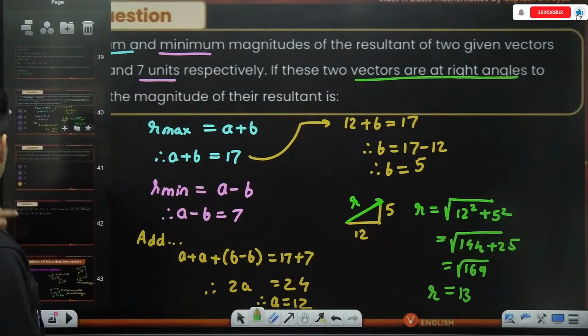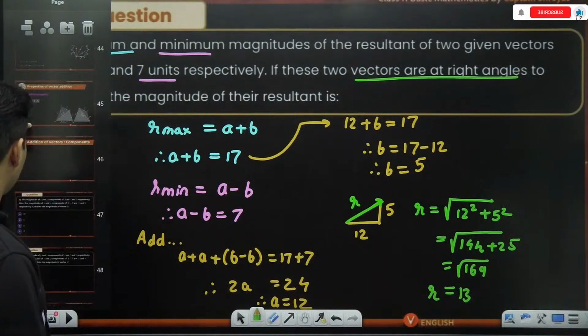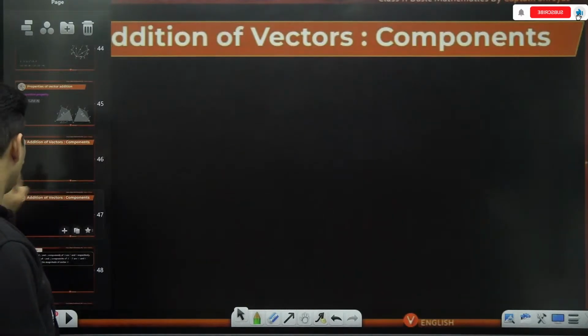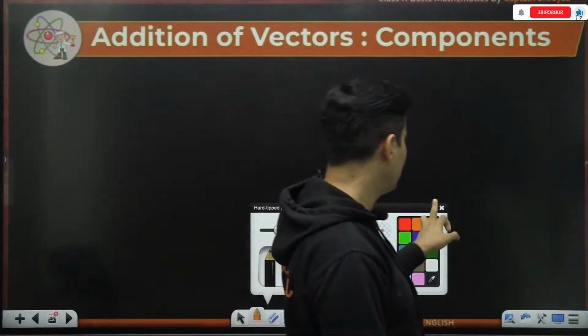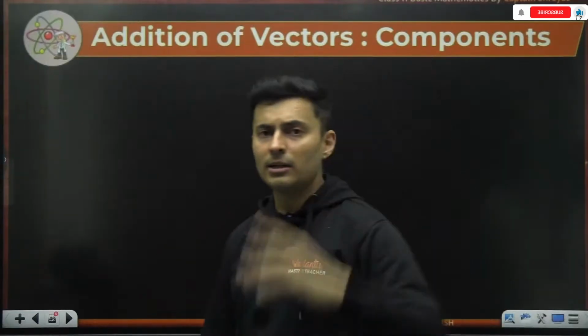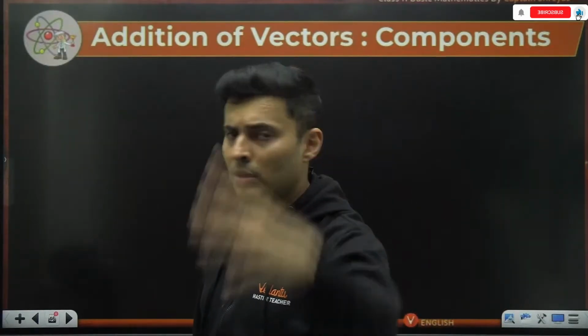Now, the last thing over here is vector addition by components or vector subtraction by components. This is the most difficult method. This is going to blow your mind.